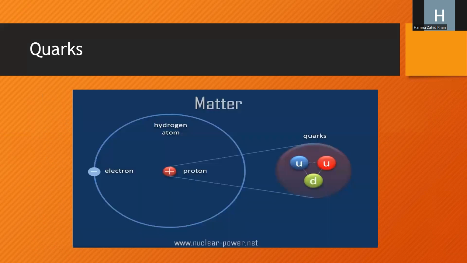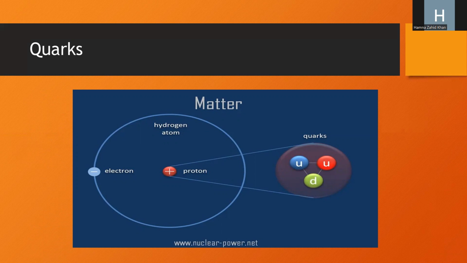Now look at this diagram. This is an electron, which has a negative charge, interacting with a positively charged proton. When two charges are opposite, they attract each other. And when two charges are the same, they repel each other.